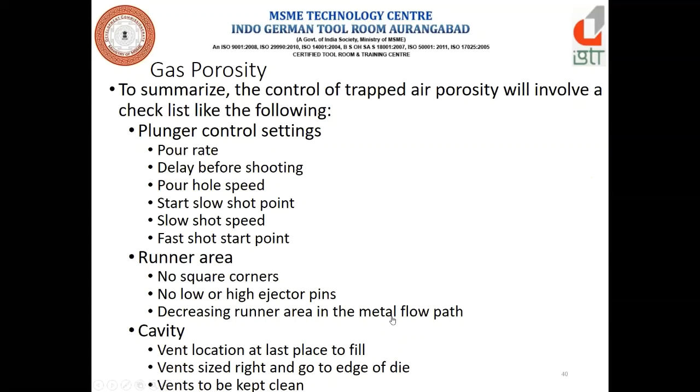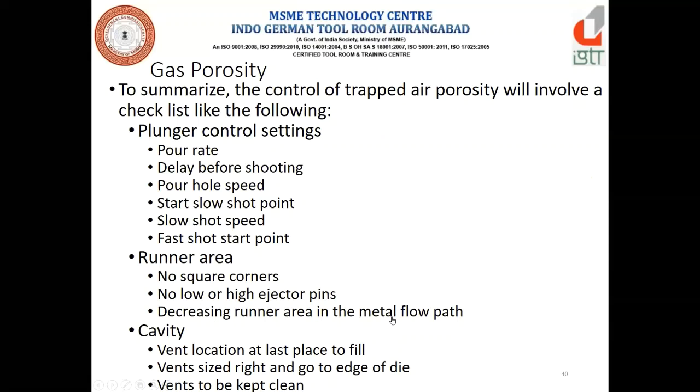The venting location is a very important part for removing the trapped air. Vent size at the right place should go to the edge of the die, and the vent should always be kept clean. If material is stuck in it, it is not going to help us remove the air.